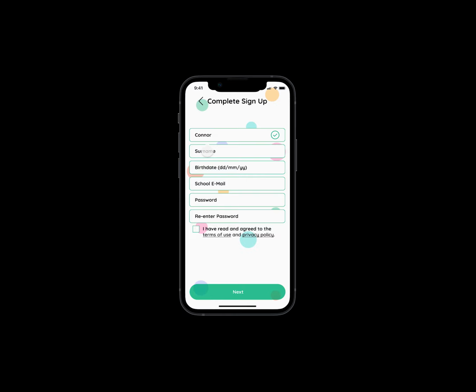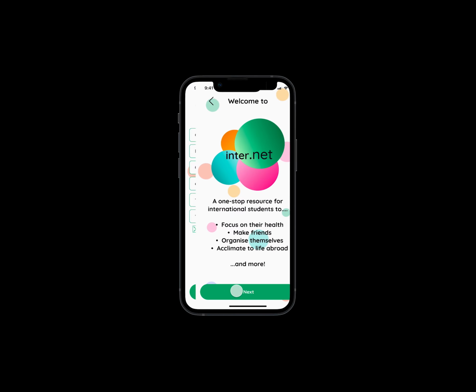He will also enter basic information such as his name, date of birth, email address, password, and acknowledge the terms of service and privacy policy.